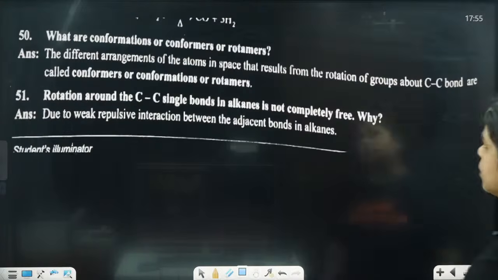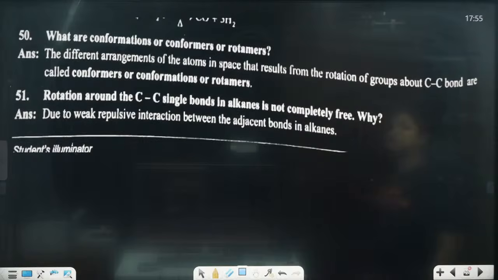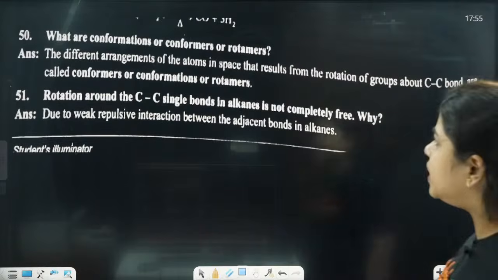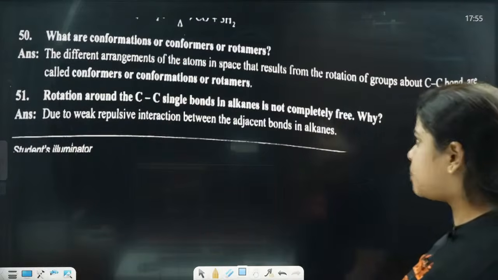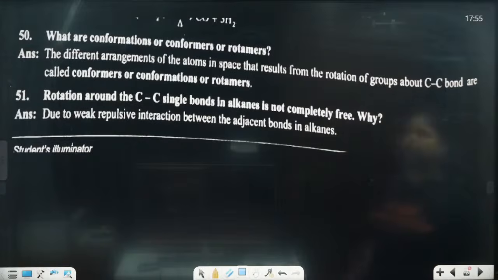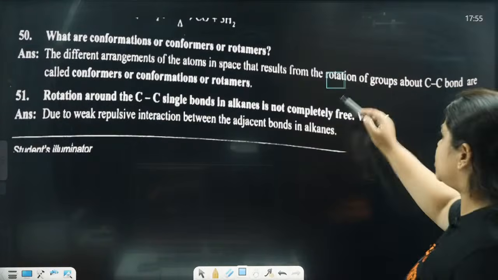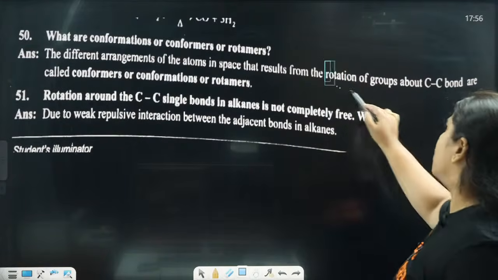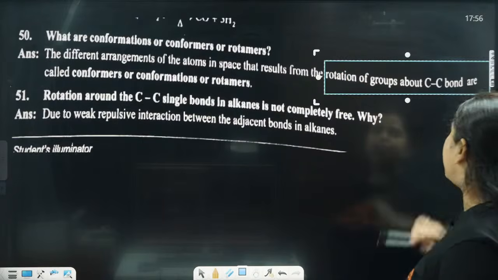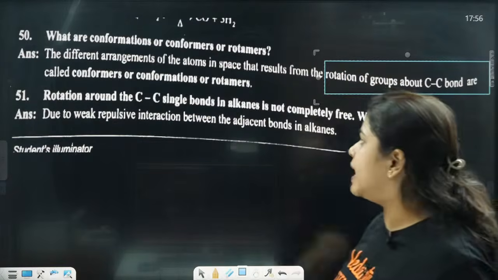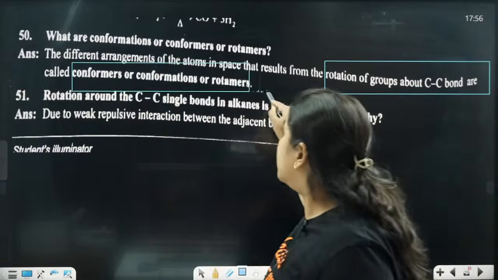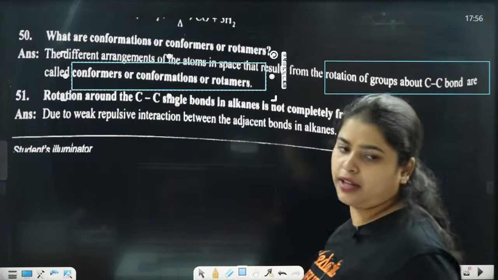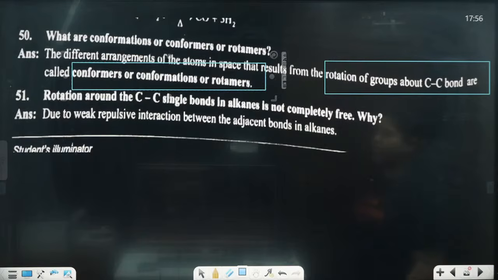Okay, next question. What are conformations or rotamers? The different arrangements of the atoms in space that result from the rotation of groups about the C-C bond are called conformers or conformations or rotamers. Clear? Or rotamers.